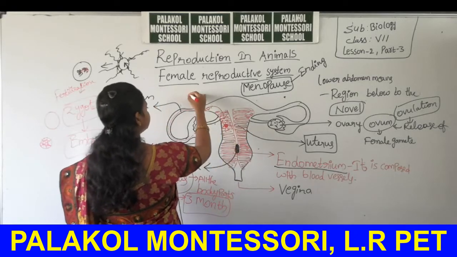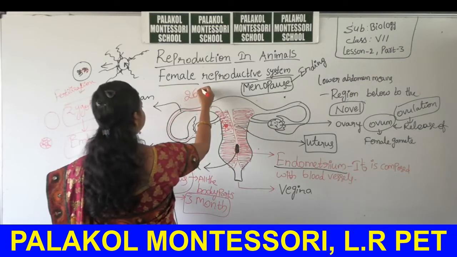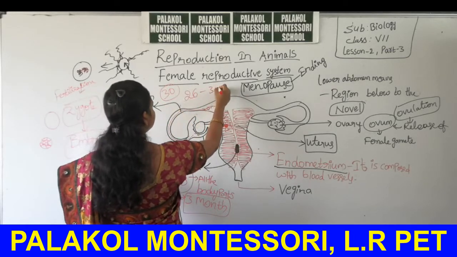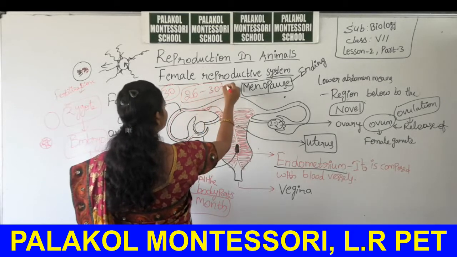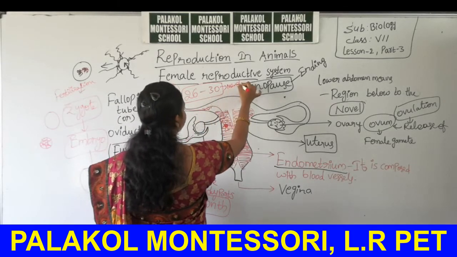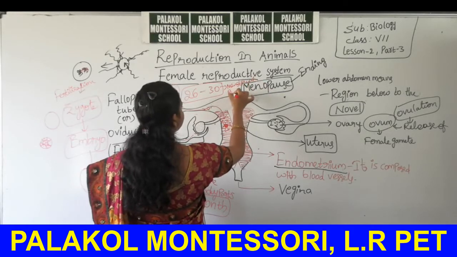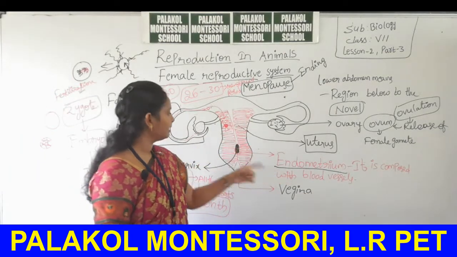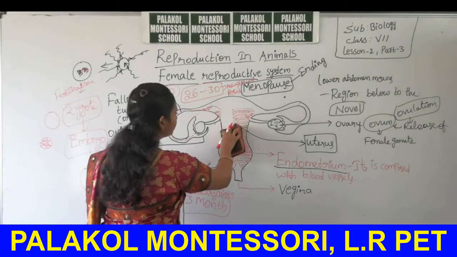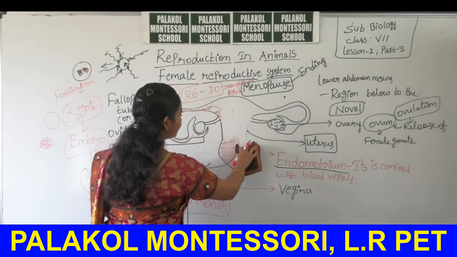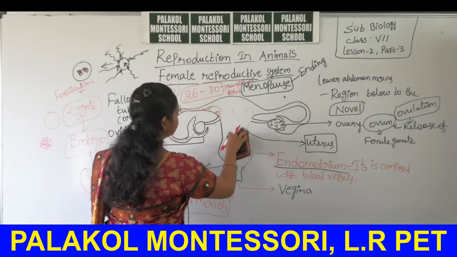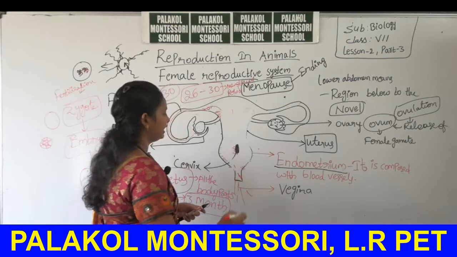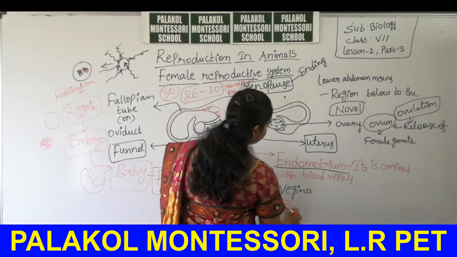Among 30 days of the month, 26 to 30 days is the menstrual period time. Menstrual period is nothing but the bursting of ovum. Along with this, all the endometrium blood vessels are bleached and coming out as a fluid. It is called as menstrual fluid.